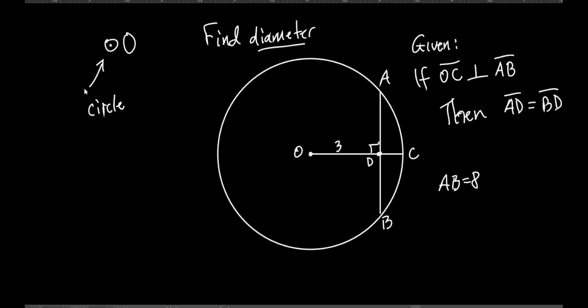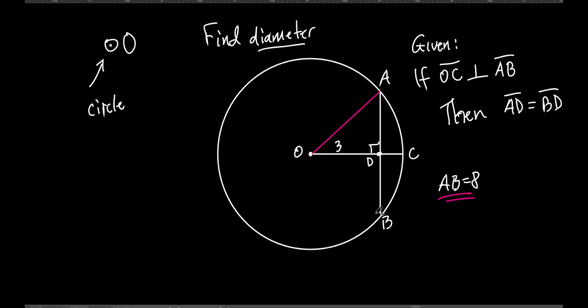Now, this circle, I don't just have to go from O to C to make a radius. I could also go from O to what? D? That would be the radius? Well, it is A. All right? That would also be a radius, wouldn't it? Okay. They tell you that AB is 8. That's what they tell you. That whole thing is 8.